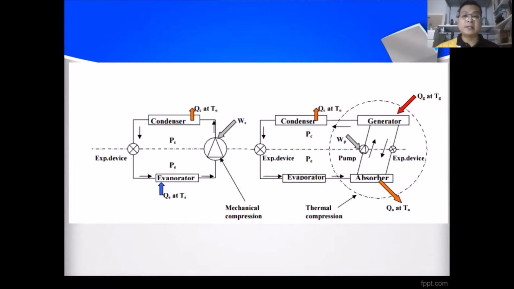After changing into liquid, the refrigerant passes into the generator to generate the high pressure.